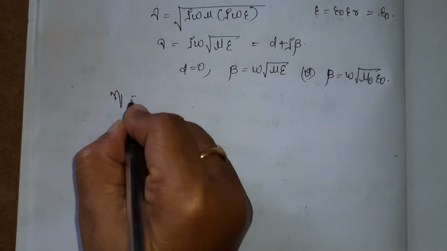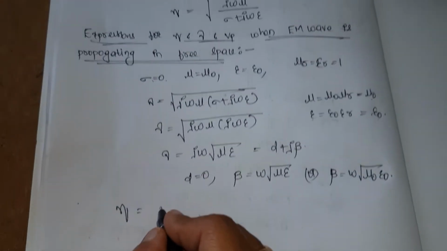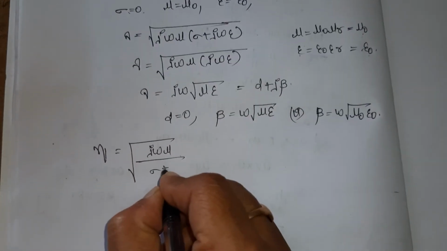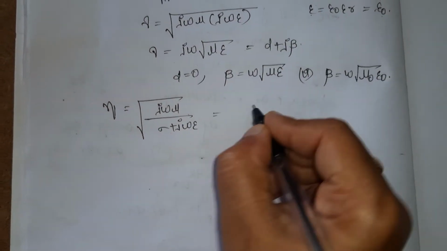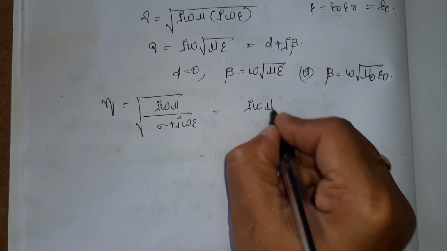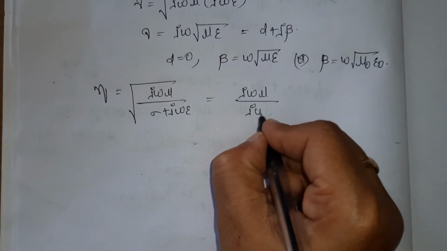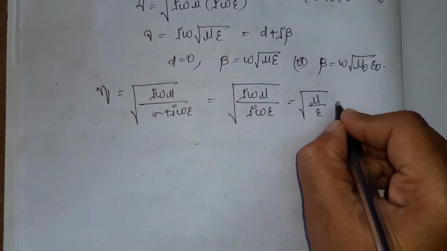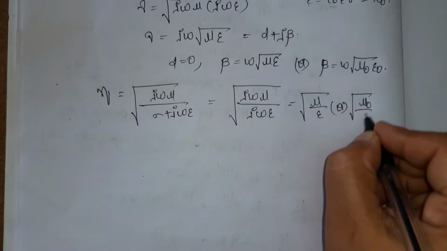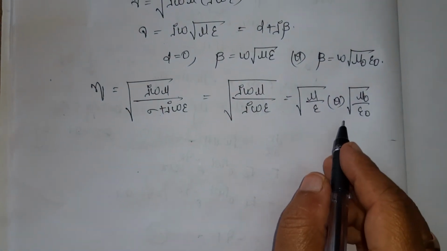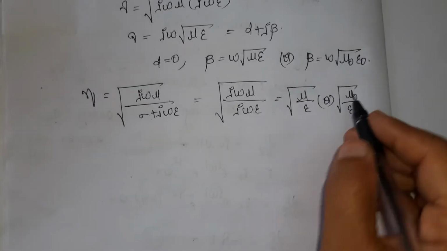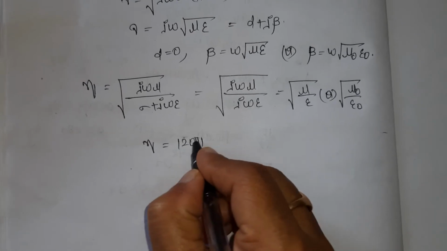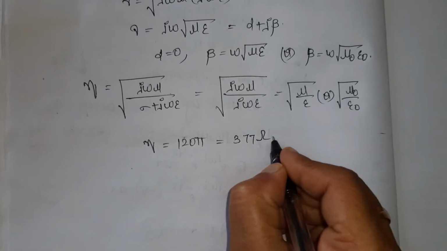And what is the expression for eta? We already know eta is the square root of j omega mu by sigma plus j omega epsilon. The sigma value is 0, so I have the square root of mu by epsilon, or the square root of mu naught by epsilon naught. We know mu naught and epsilon naught are constants. After substituting them, I have eta equal to 120 pi, or 377 ohms.